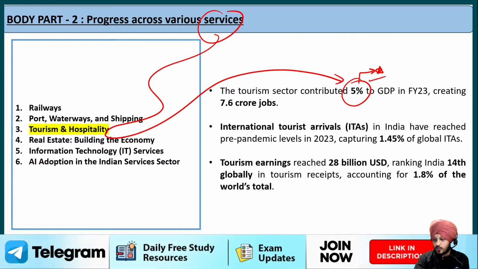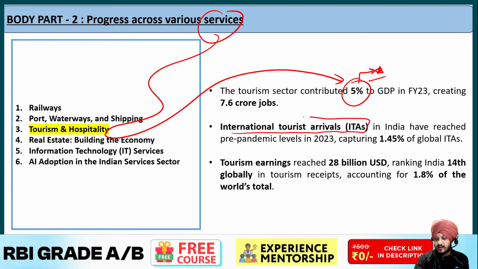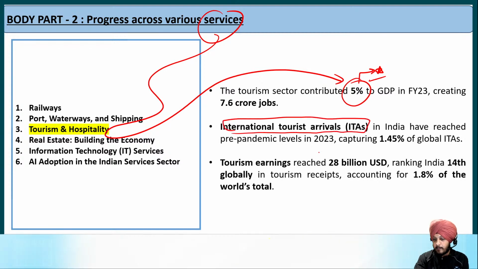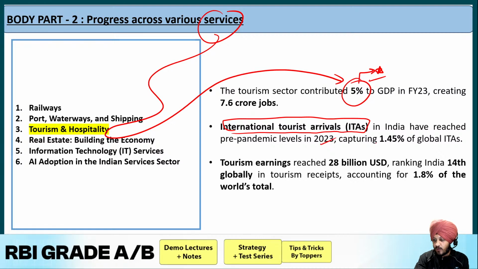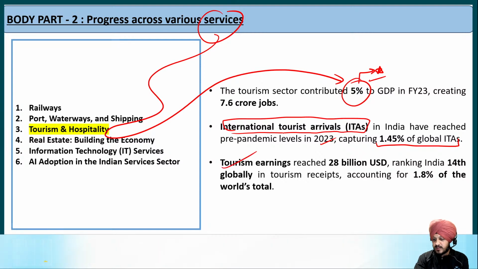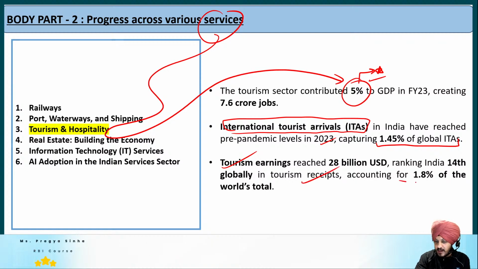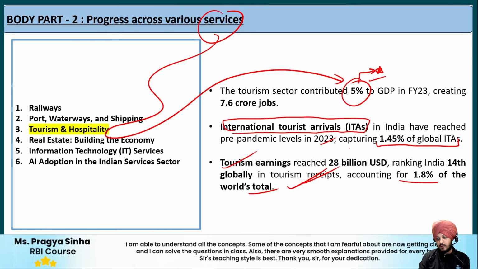Then the international tourist arrivals, which basically means the foreign tourists arriving in India, reached pre-pandemic levels in 2023, capturing 1.4% of global ITAs. Then the tourism earnings reached 28 billion USD, ranking India 14th globally in tourism receipts, accounting for 1.8% of the world's total. So again, very factual information, and I hope it is clear to you.